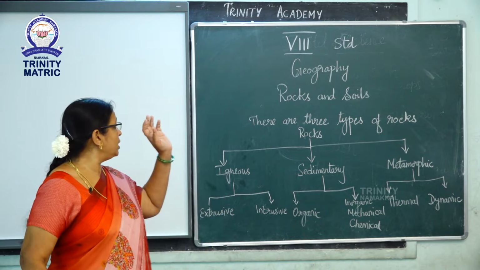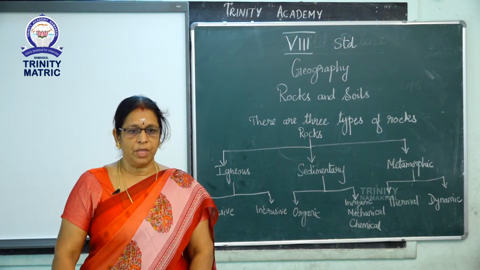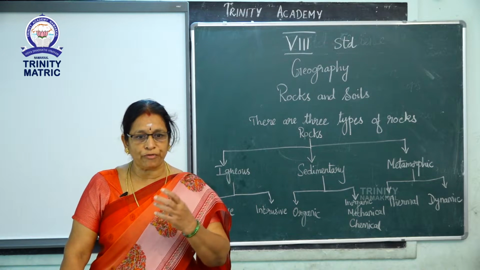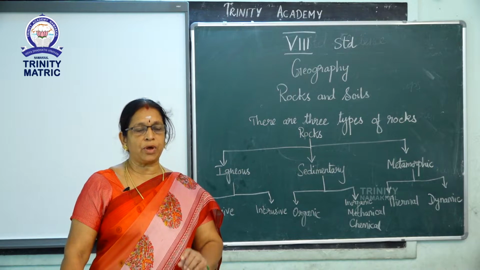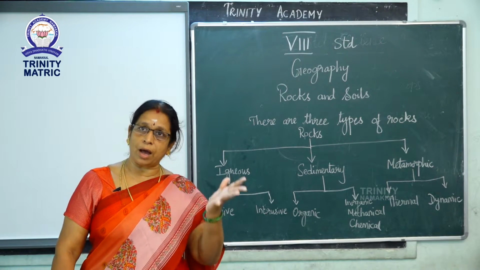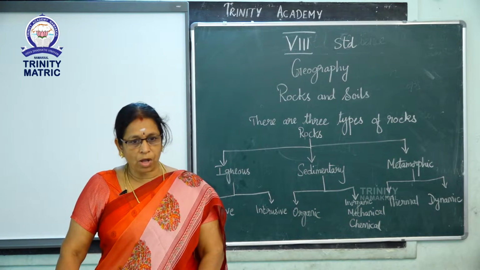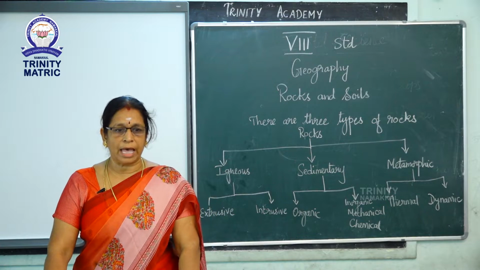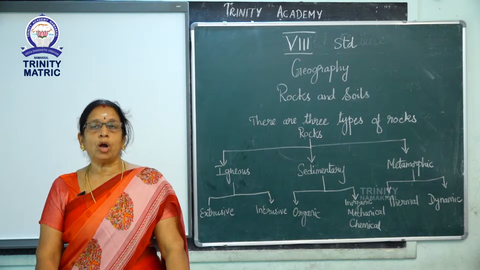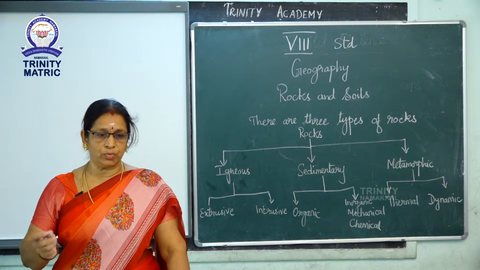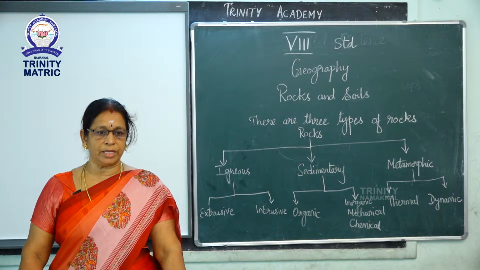Now we can go to the rocks. The rocks are solid mineral materials. The earth's crust is composed of rocks. Rocks are an important natural resource and are found in solid state. They may be hard or soft. There are 2000 types of rocks and minerals found on the earth, of which only 12 are basic minerals commonly found all over the world. Minerals are chemical substances which exist in nature.